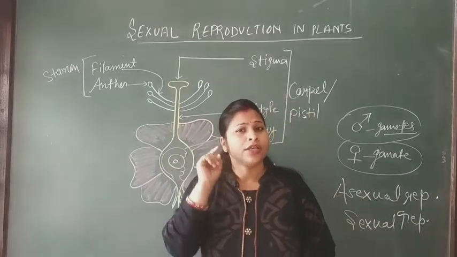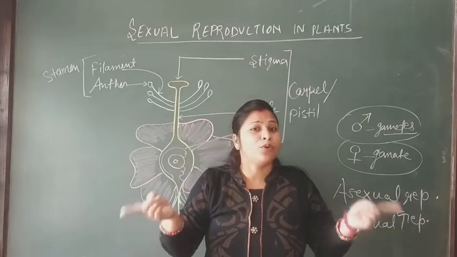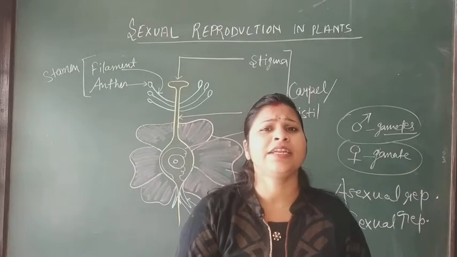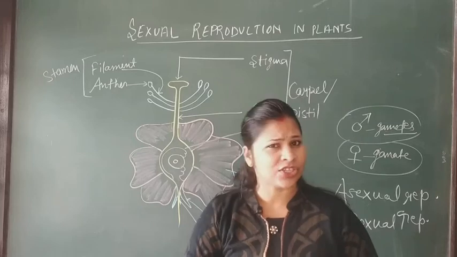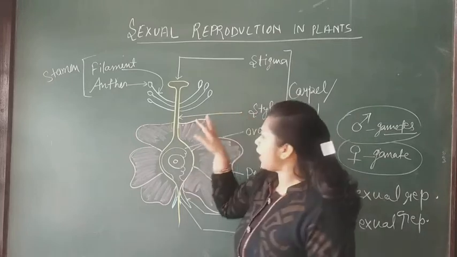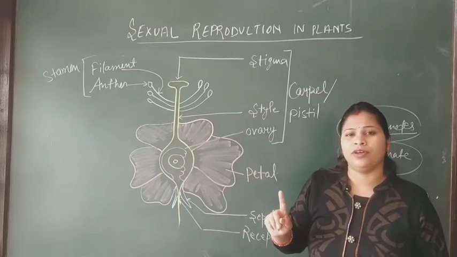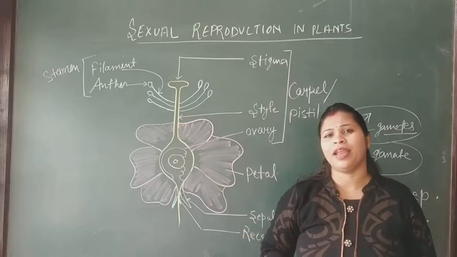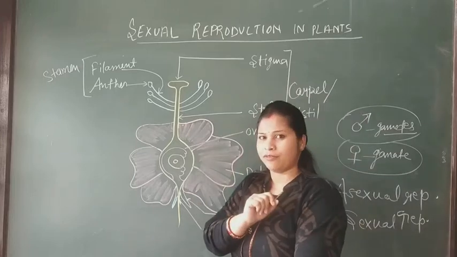Then it is called a unisexual flower. And some flowers have both gametes present in the same flower. Then it is called a bisexual flower. Understood? Here I have drawn a picture of a hibiscus flower which is bisexual, meaning both the male and female parts are present in the same flower.